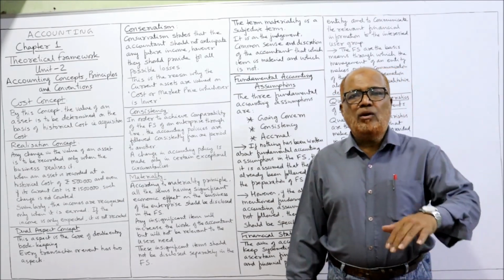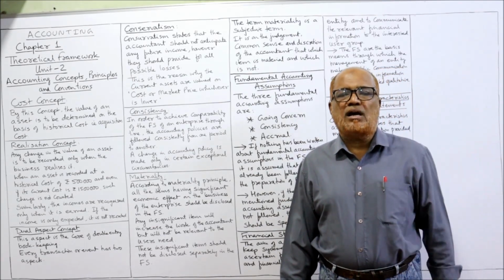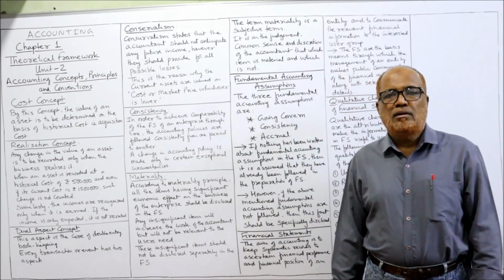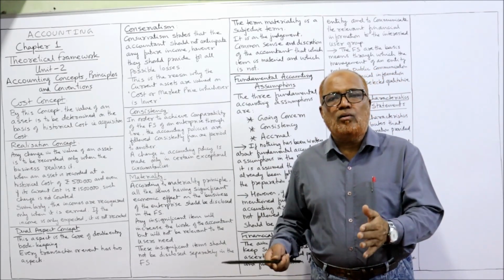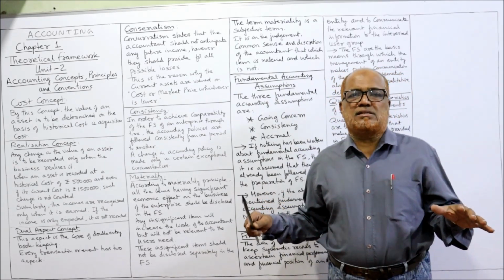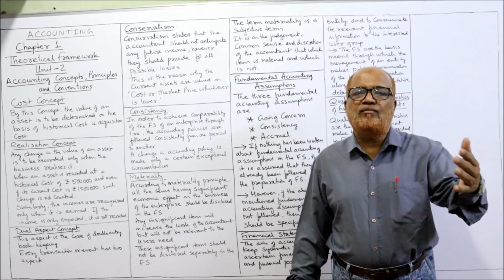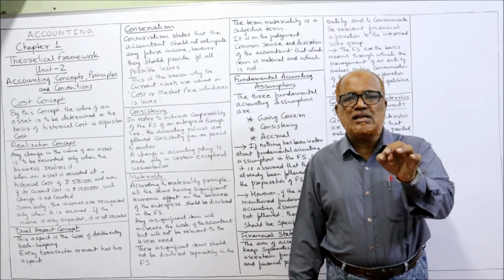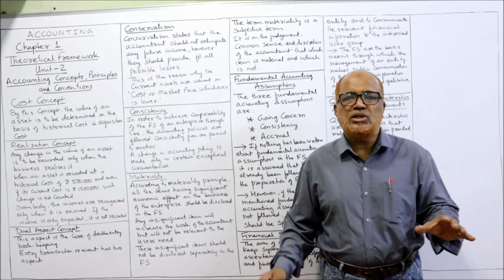Only under certain circumstances can the accounting principle be changed. For example, if a new accounting standard has been issued, to comply with that new standard, some accounting principles might have to be changed. In those circumstances, we can change. Similarly, if there is a change in the law, the accounting principles may be changed. Or if, due to changed circumstances, the management sees that to make the financial statements more true and fair, we have to change the accounting principle. Only under these circumstances should accounting principles and methods be changed. But normally, we should not change every year.